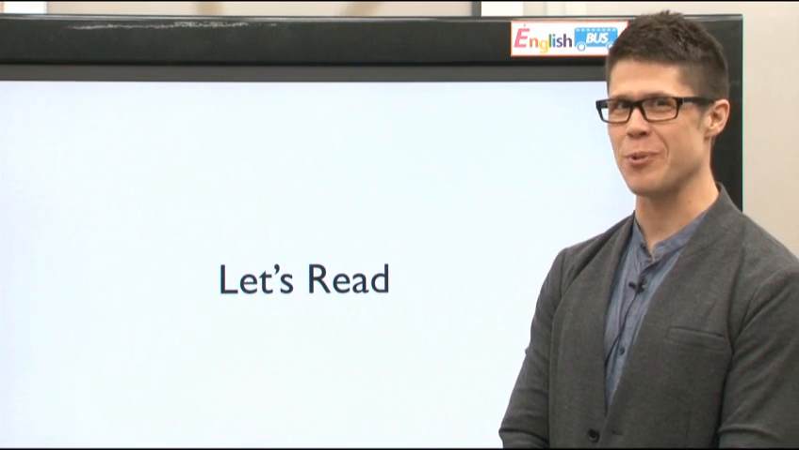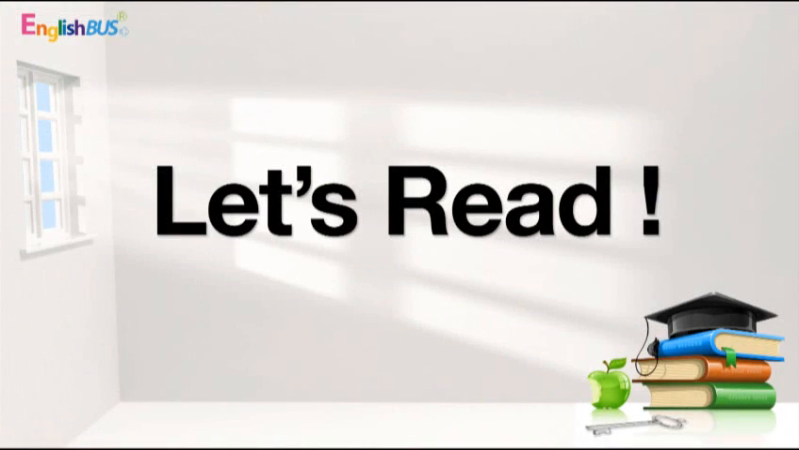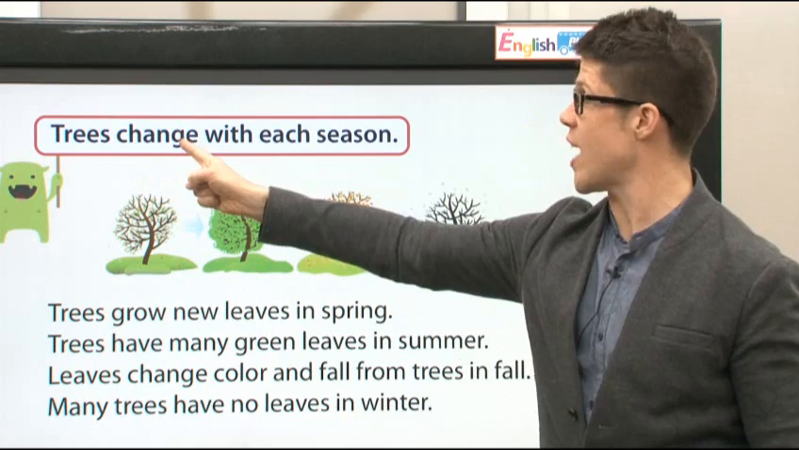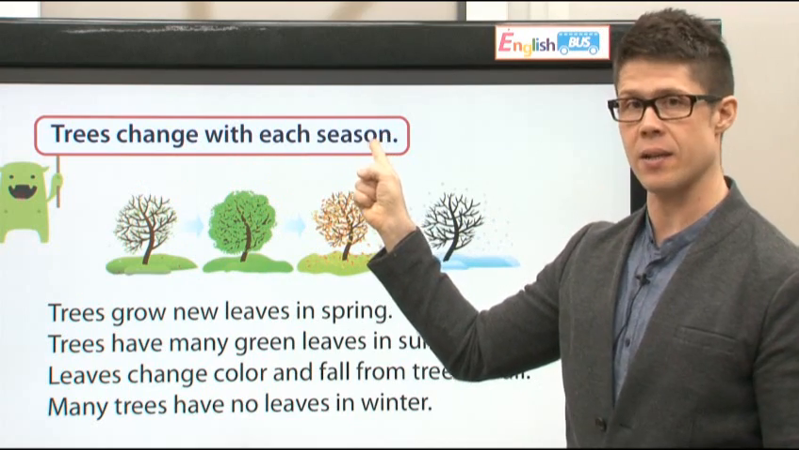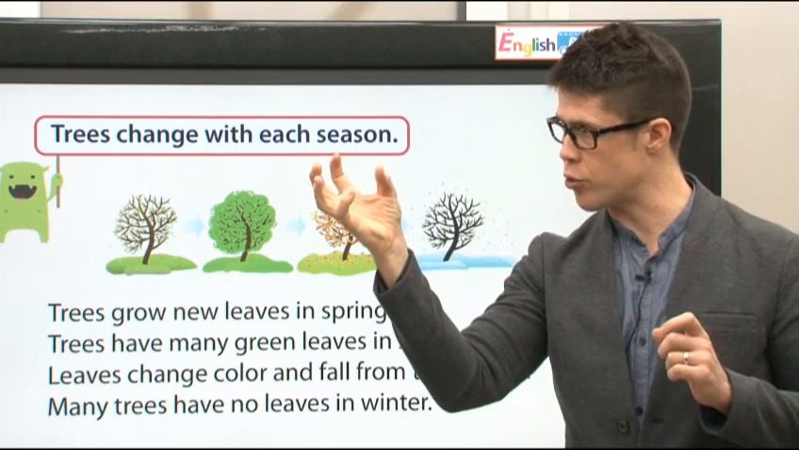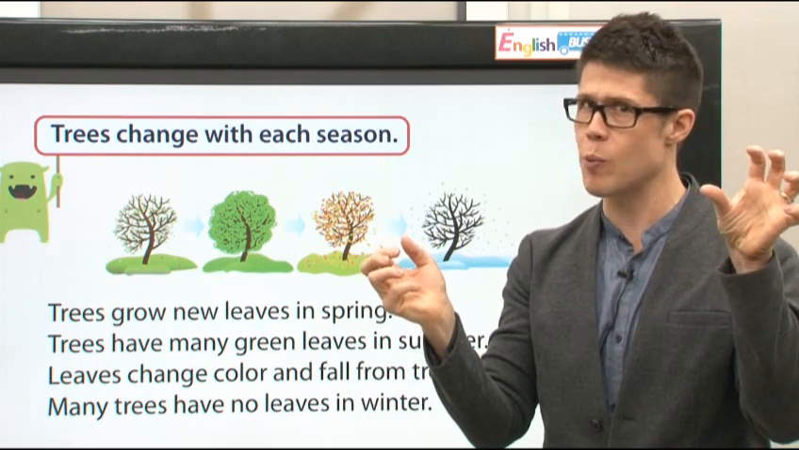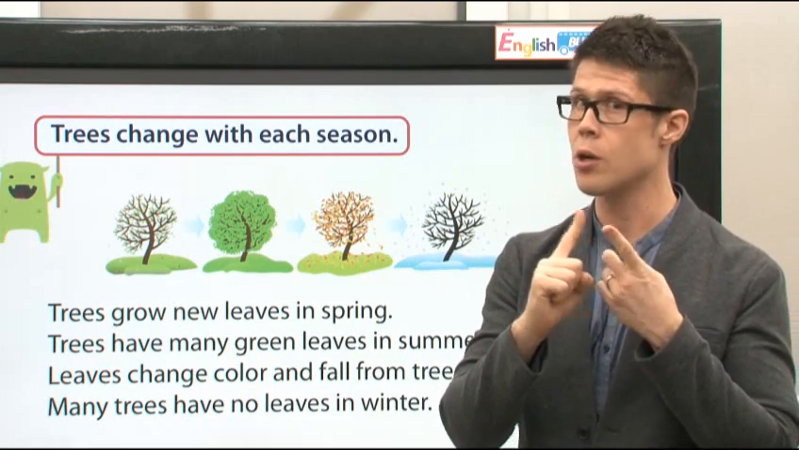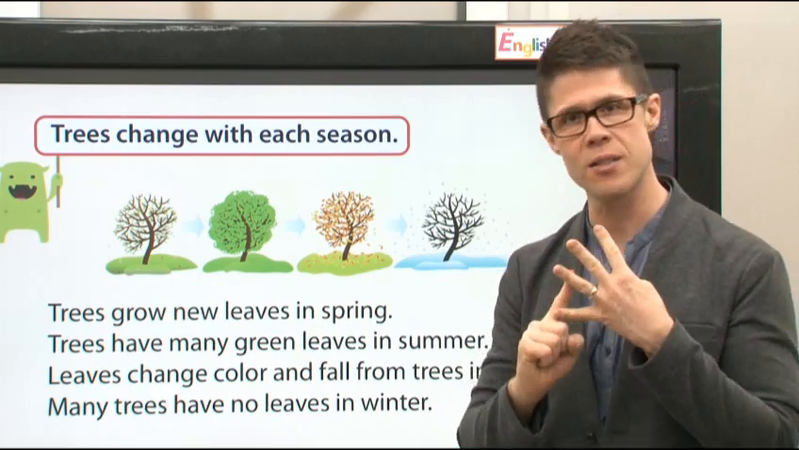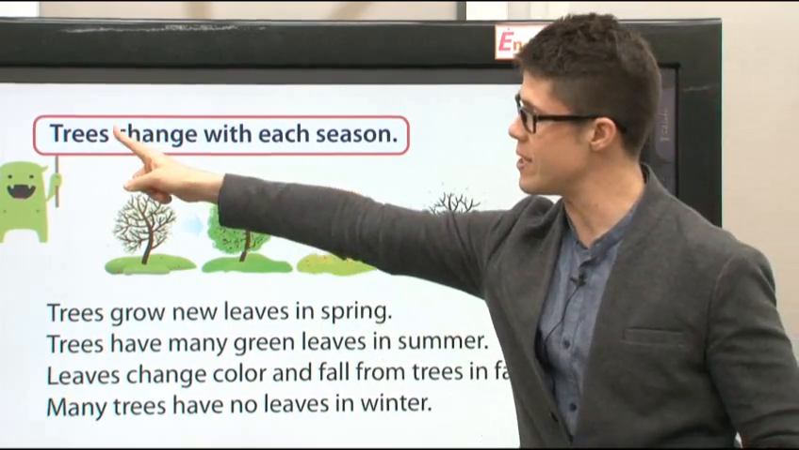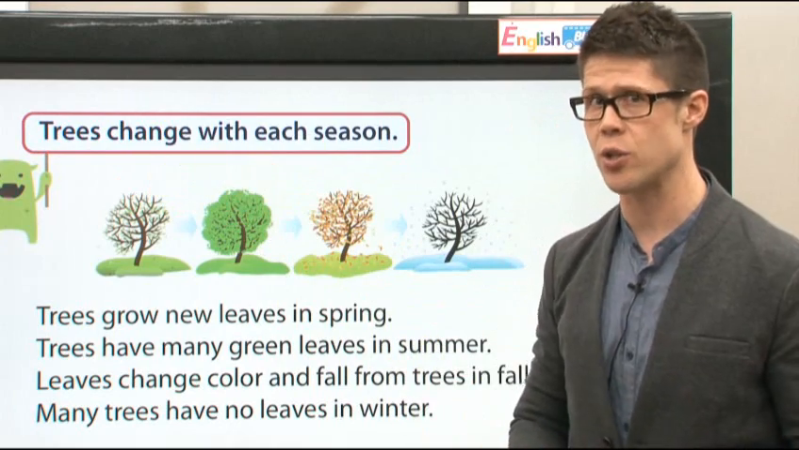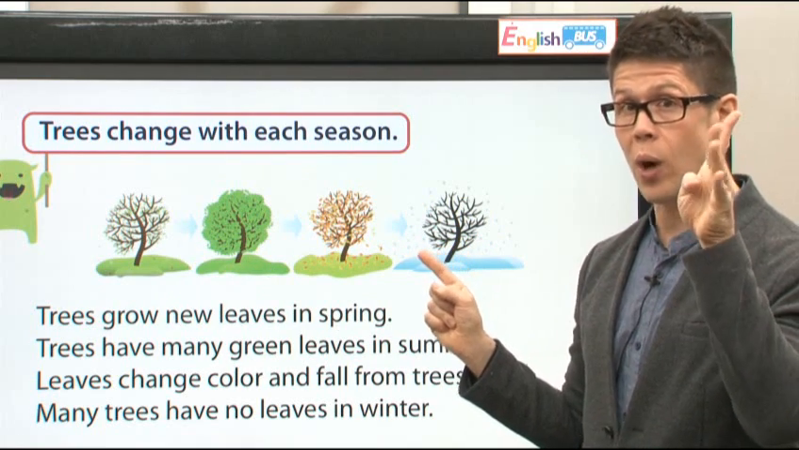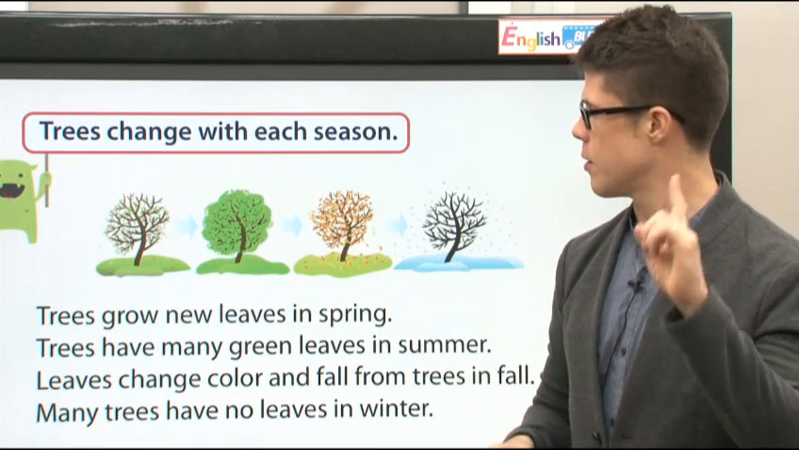Now it's time for Let's Read. This story is called Trees Change with Each Season. All right, you remember change. The leaves are green. Now the leaves are orange and red and yellow. And you remember season, right? Summer, fall, winter, and spring. This means every season, trees change. Let's find out. Here are 4 trees. 1 tree for each season.